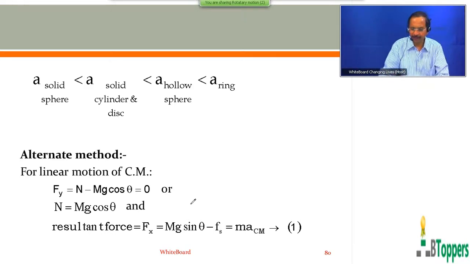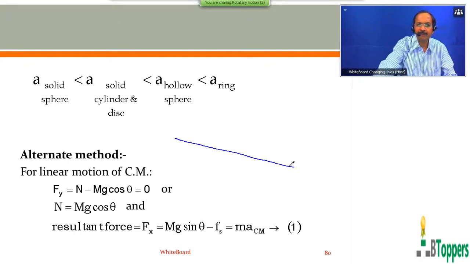I will be showing you this free body diagram again in the next slide also. If you try to recollect what I have discussed in my previous class, as explained already, I don't want to repeat the same explanation as it is.